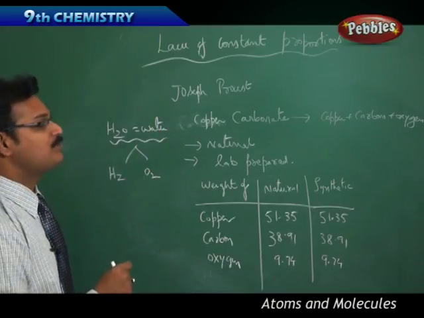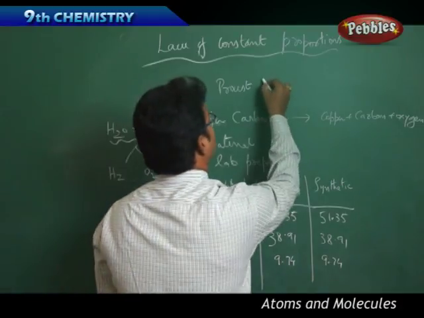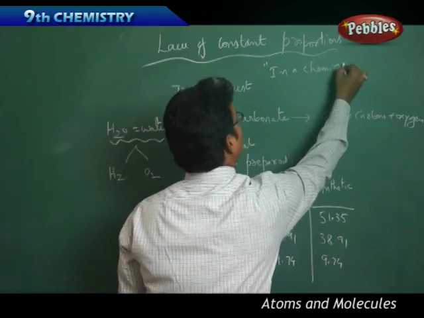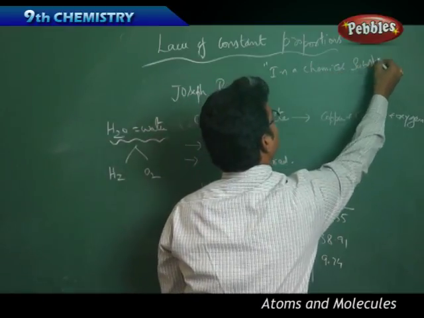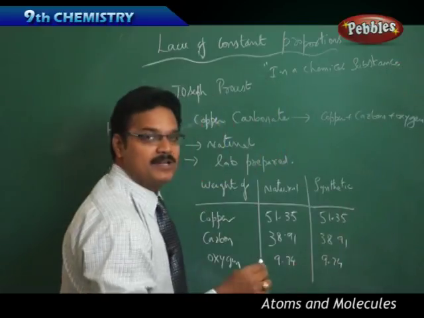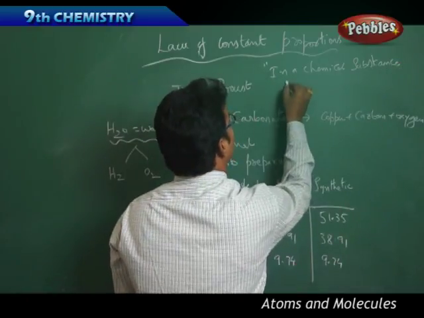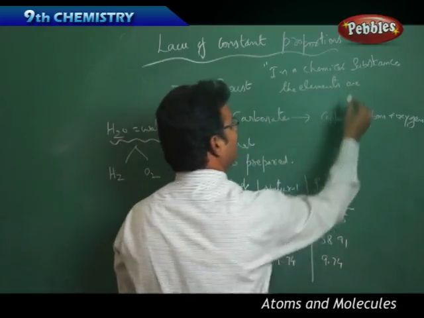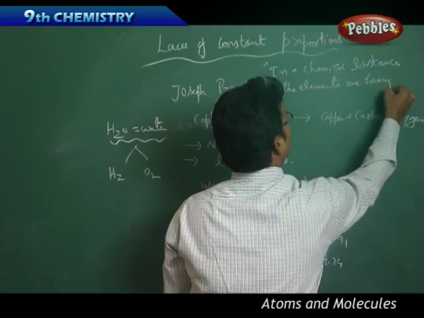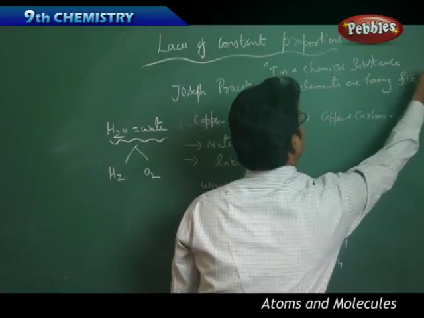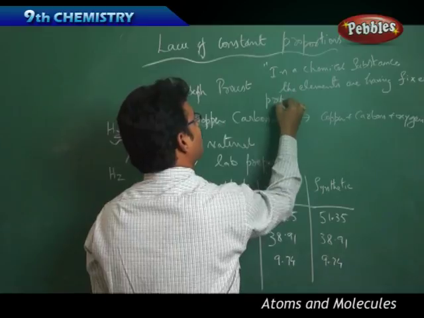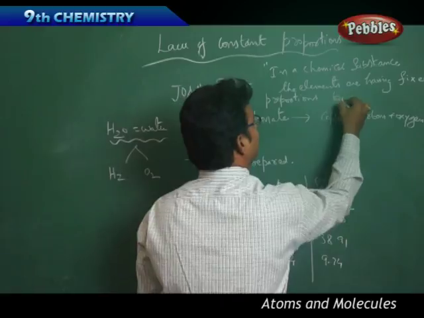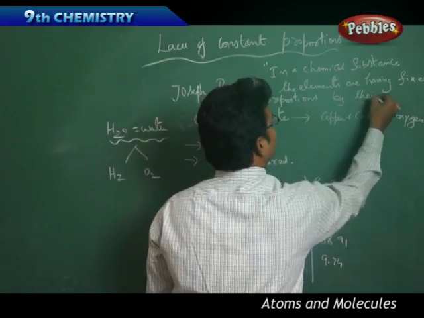The law of constant proportions says that in a chemical substance, the elements are having fixed proportions, or fixed percentages, you can say, by their weight.